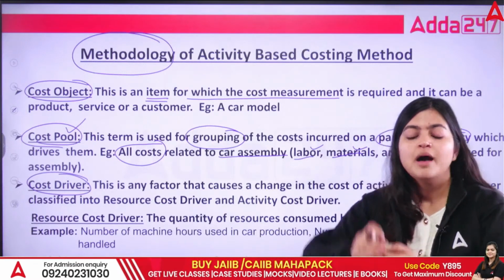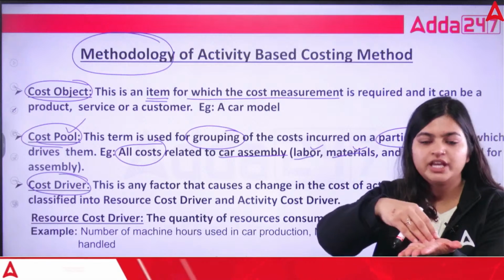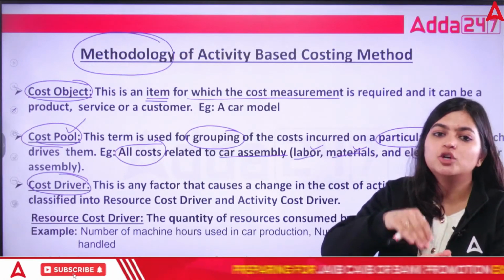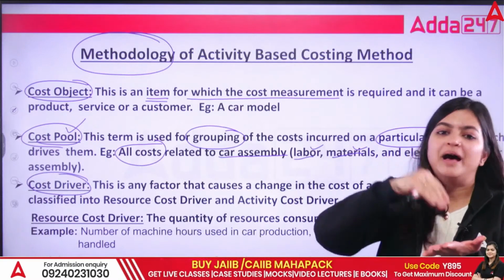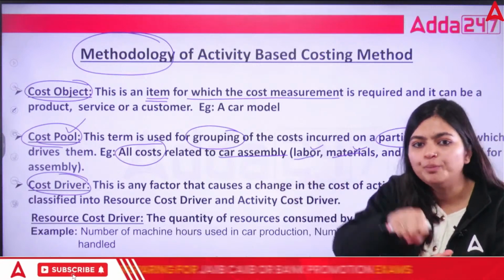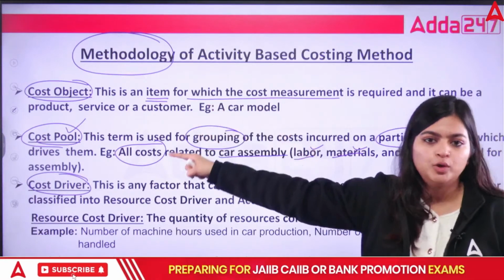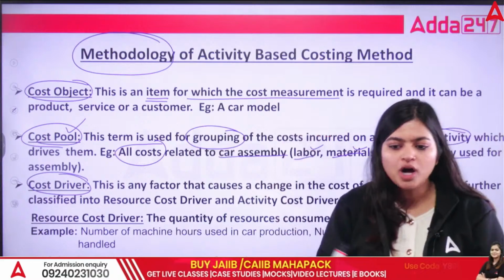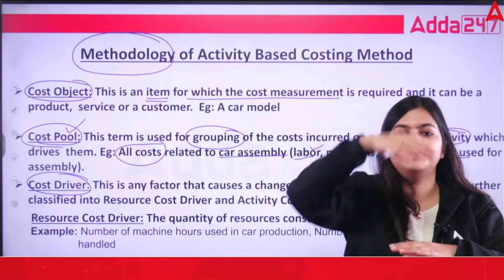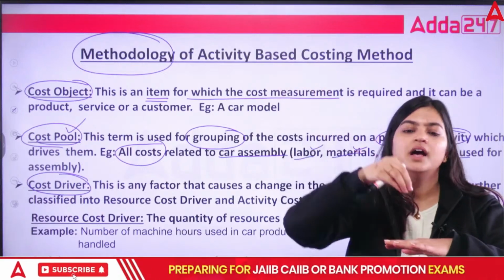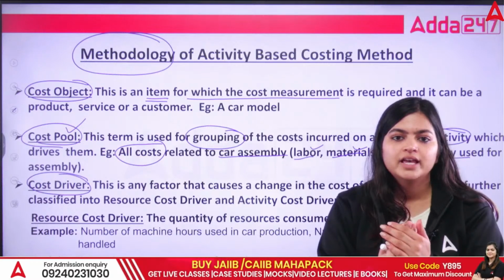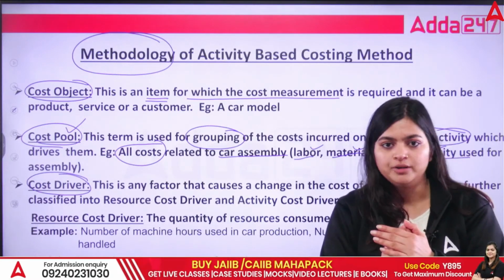Cost object means a particular model. We are talking about a particular unit. That is your cost object. For manufacturing it, how many different costs do we need to incur when we are grouping it? That is the cost pool. We have a box, in that we are telling that we require material, we require labor, we require assembly, we require quality check. So whatever cost you are incurring, that is your cost pool.